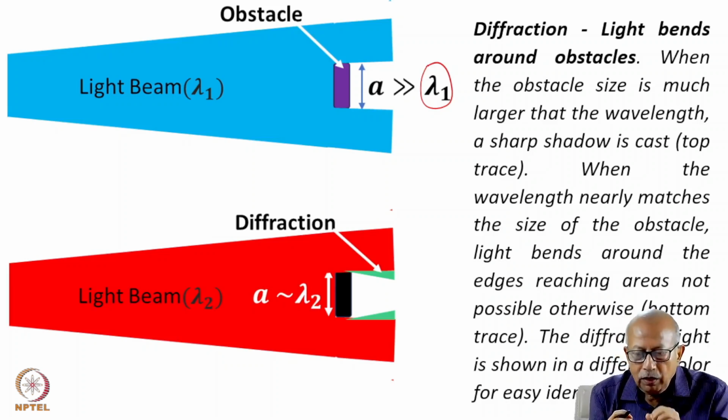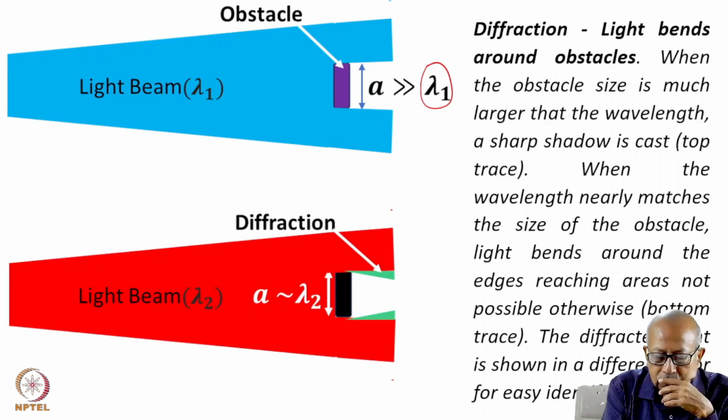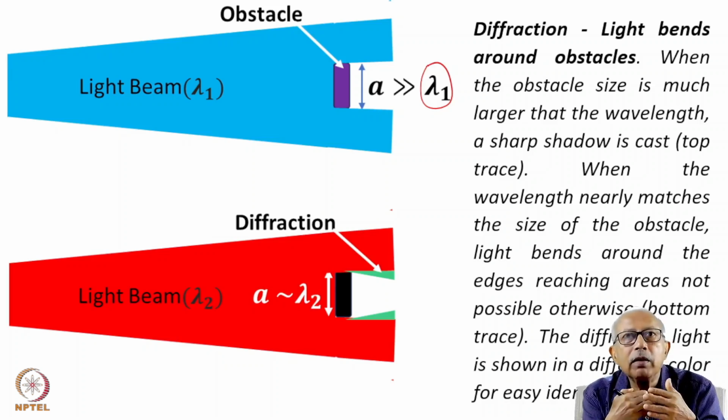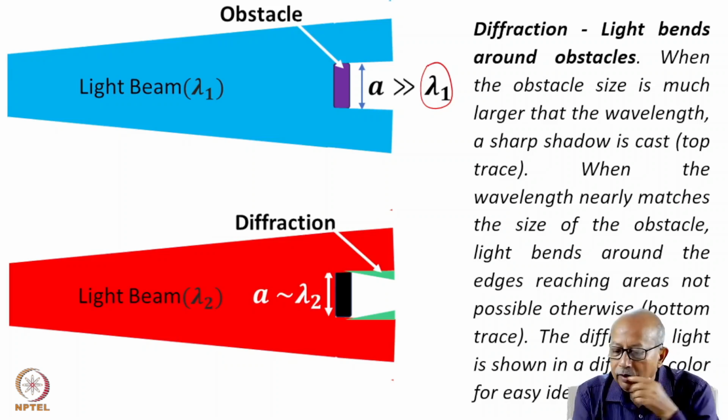However, for the same aperture, if we now increase the wavelength, so much so that the aperture and wavelength tend to be of similar value, then the light bends around the edges, reaching areas not possible otherwise.